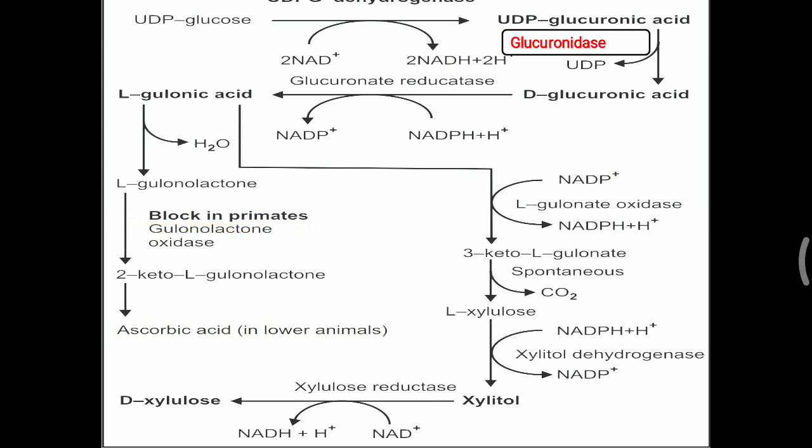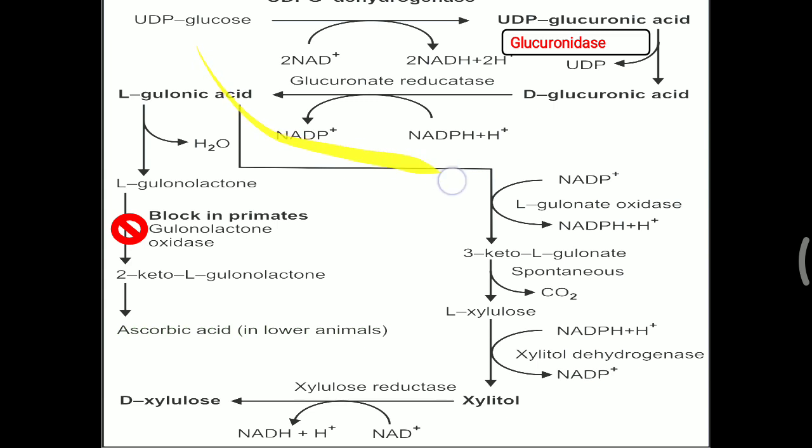This pathway, particularly formation of ascorbic acid, is blocked in our body, basically in primates, guinea pigs, and human beings. This particular pathway is blocked because our body does not contain the gulonolactone oxidase enzyme. This enzyme is also frequently asked in the viva and MCQ. You have to remember that gulonolactone oxidase is not present in our body, so our body cannot synthesize ascorbic acid. So that is also an important enzyme of this carbohydrate metabolism.